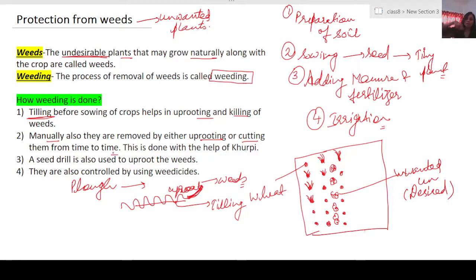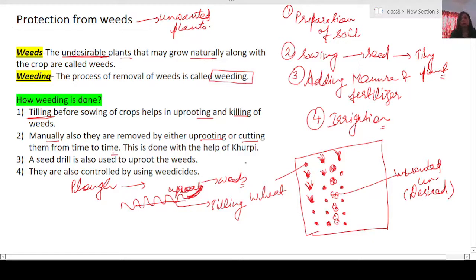A khurpi goes inside the soil and when we move it, it uproots these unwanted plants. Then we have seed drills, which have sharp teeth-like ends, and when they move inside the soil they uproot the weeds, giving the same effect as the plow.